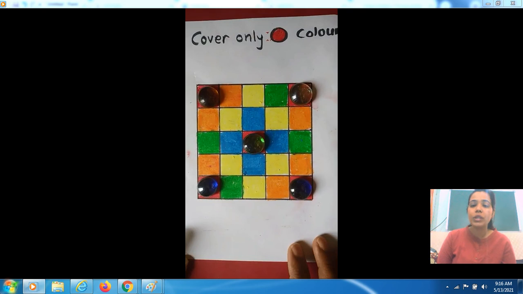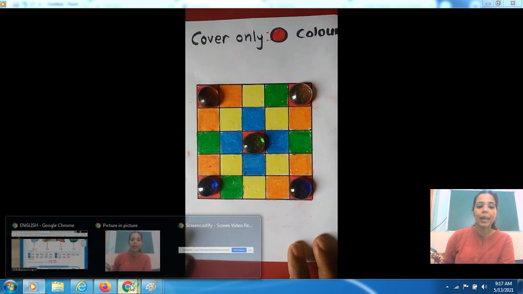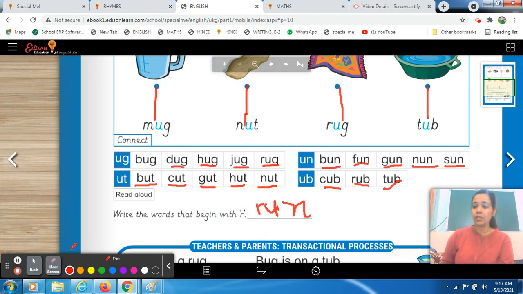Okay, so whichever is comfortable with you. If you like the first one तो आप first one भी conduct कर सकते हो. If you like this one, if you don't have that much resource with you, तो आप इसके through भी students को color recognition का concept easily बता सकते हो. So that's it for your today's session, students. I hope you like your activities, right?